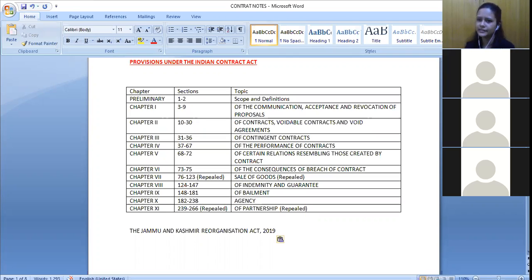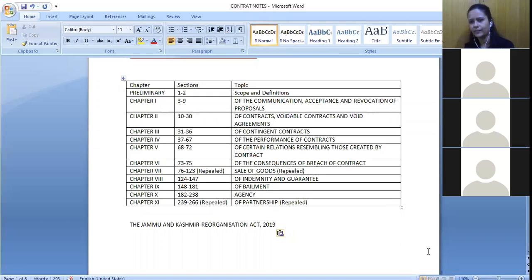So for the scope part, it is now applicable to the whole of India, including Jammu and Kashmir and Ladakh also. Okay, now next part is, you can go through this particular list, what all sections are talking about what things, and you can try to remember this so that if a question comes with regard to bailment, at least you have an idea that it is somewhere in these sections only that it is talking about.